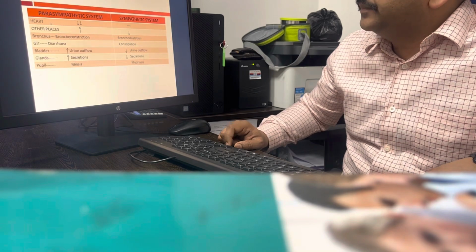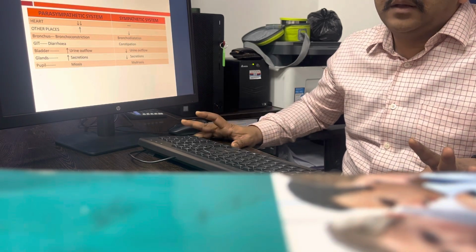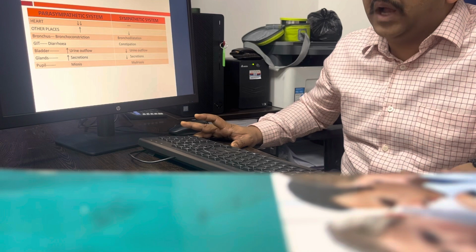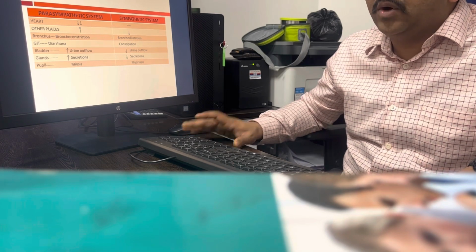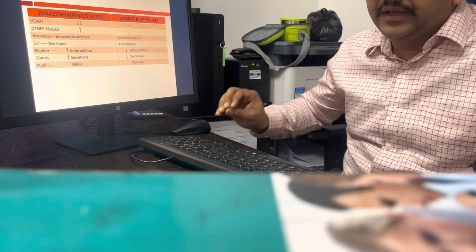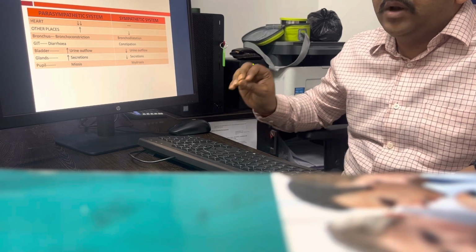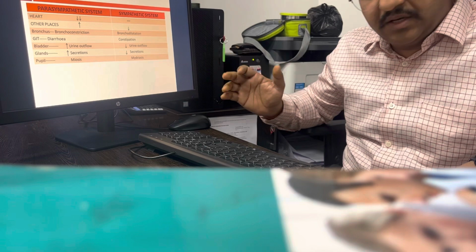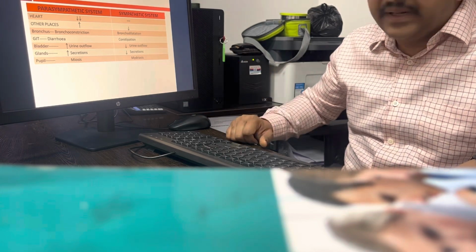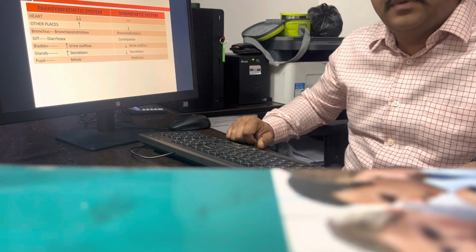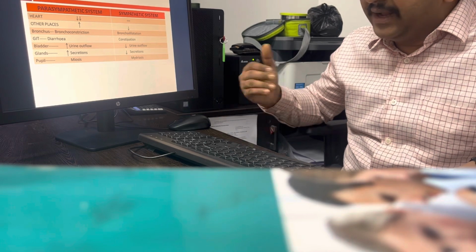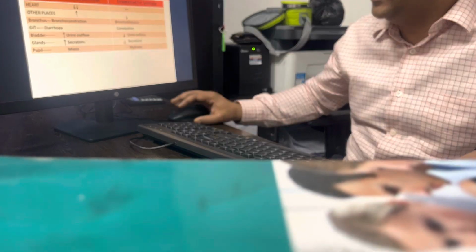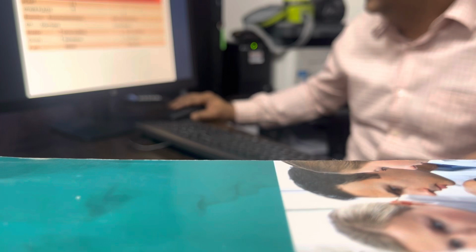Coming to the next slide. Just remember one thing. Sympathy is related to the heart, and the sympathetic system will lead to an increase in the heart rate. All other activities will be decreased by the sympathetic system, and this is opposite with the parasympathetic system. The parasympathetic system will decrease the heart rate, and other activities will be increased by the parasympathetic system. So you can see the sympathetic system increasing the heart rate, while at other places it is decreasing.